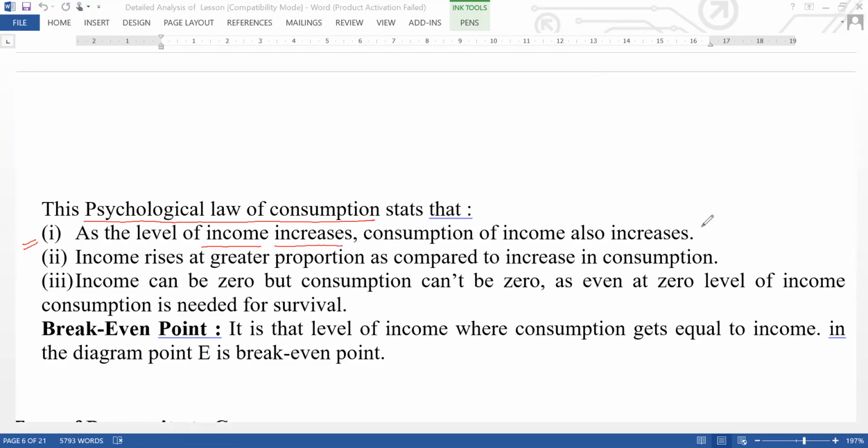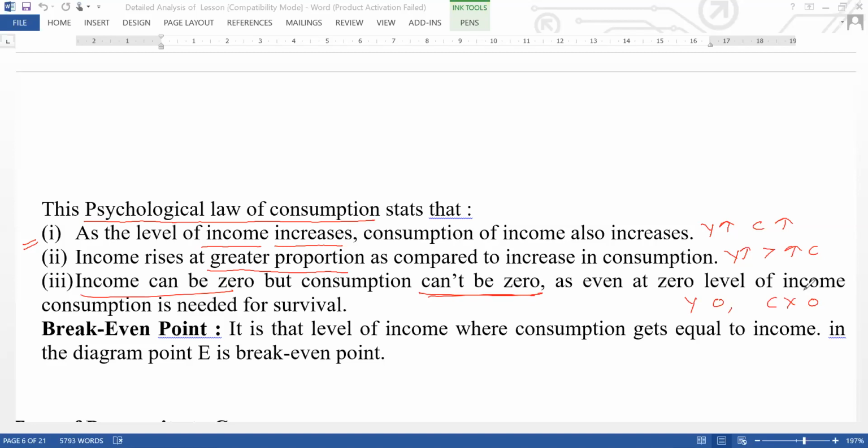Income rises in greater proportion as compared to the increase in consumption. That means income increases by more than the increase in consumption. And income can be zero, but consumption cannot be zero.